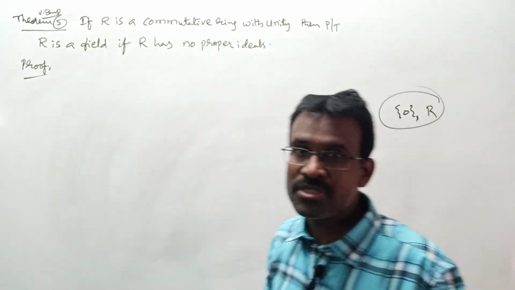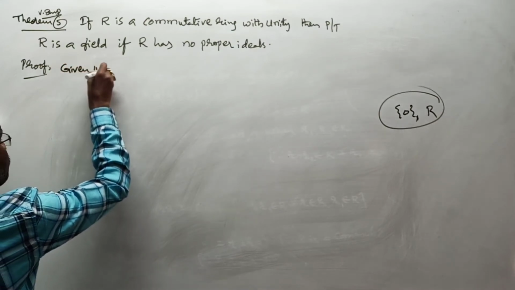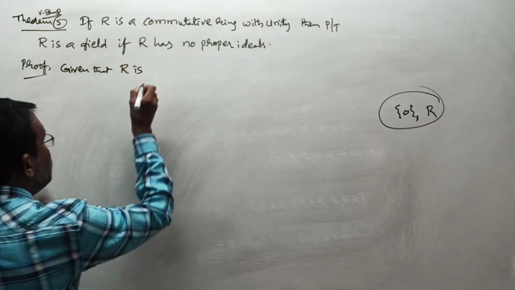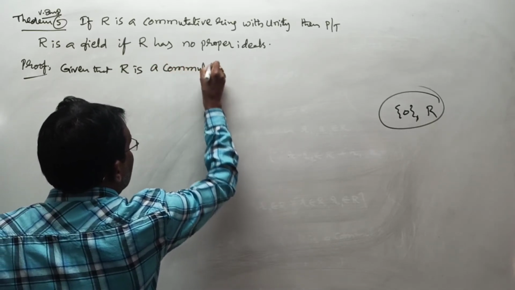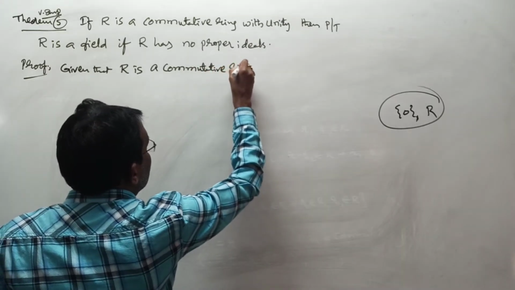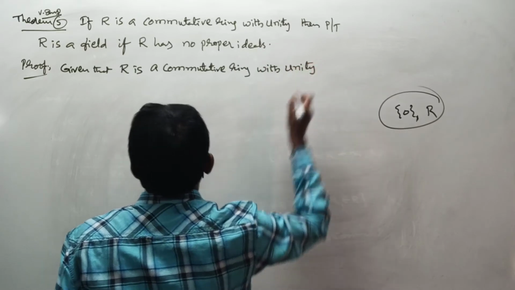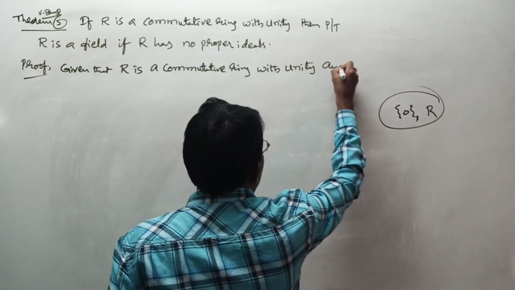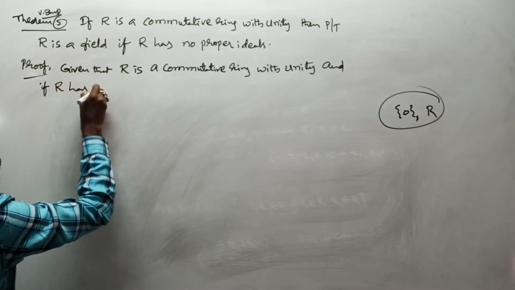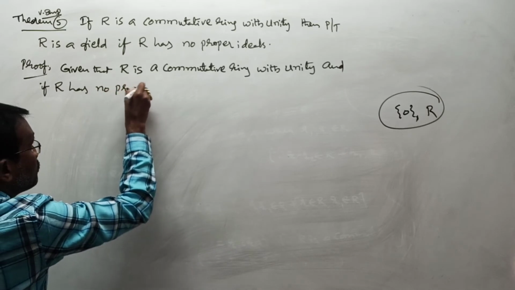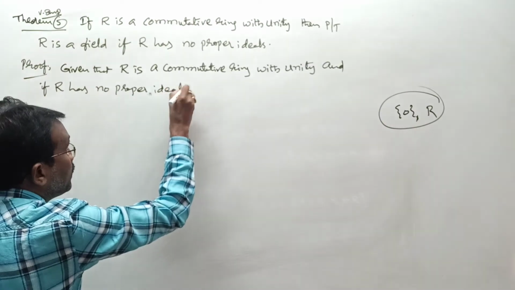Field. Clearly those lines I am writing. In the statement they are giving that R is a commutative ring with unity, that unity element generally we are taking 1, and R has no proper ideals.